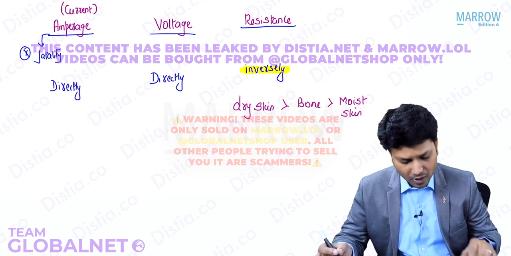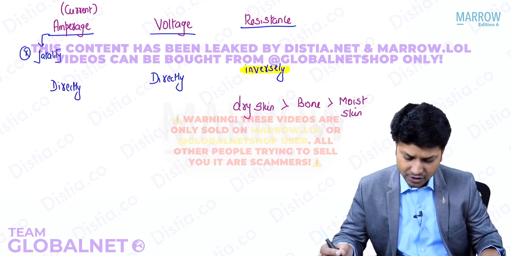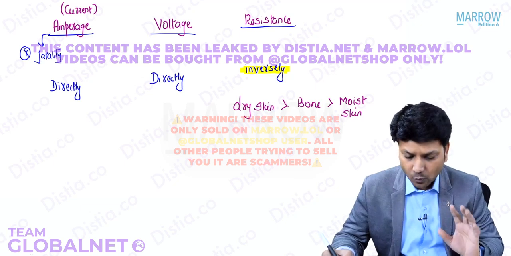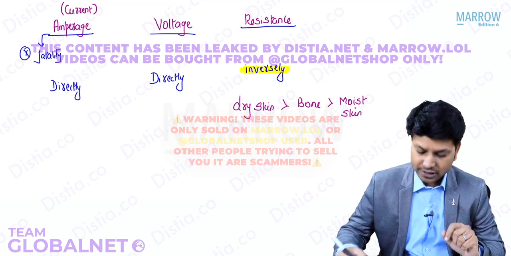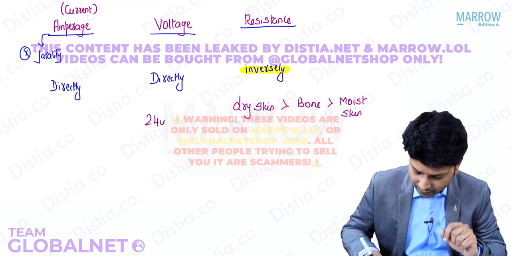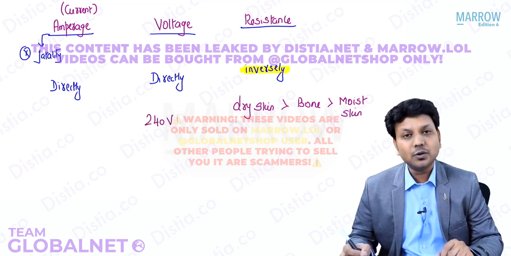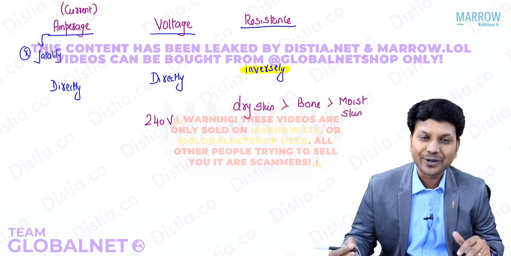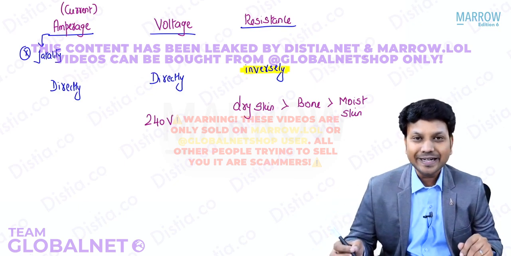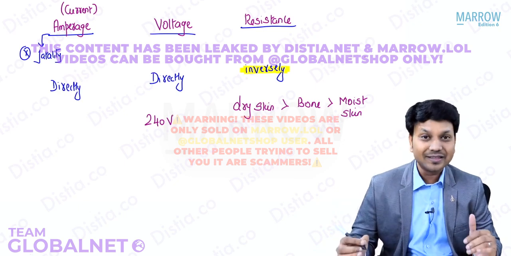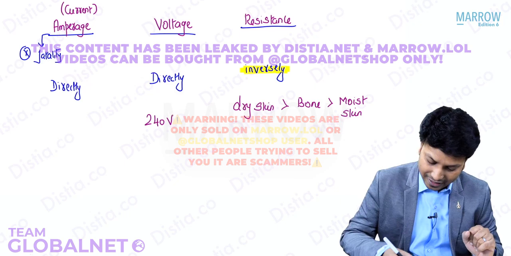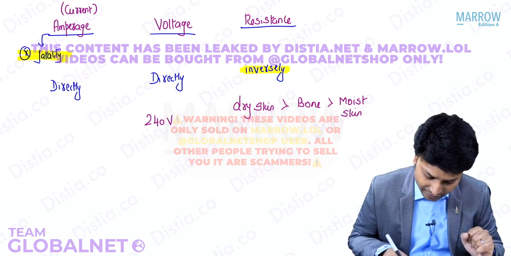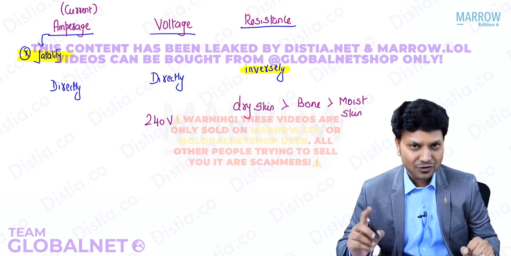Now, I told you voltage is directly proportional. What is the average fatal range of the voltage? That is 220, 240 volts, which is the normal range that we get in a domestic supply. Unfortunately, that is a fatal range. And I told you in the beginning that the amperage becomes the most important factor for causing fatality. I'll tell you now why.